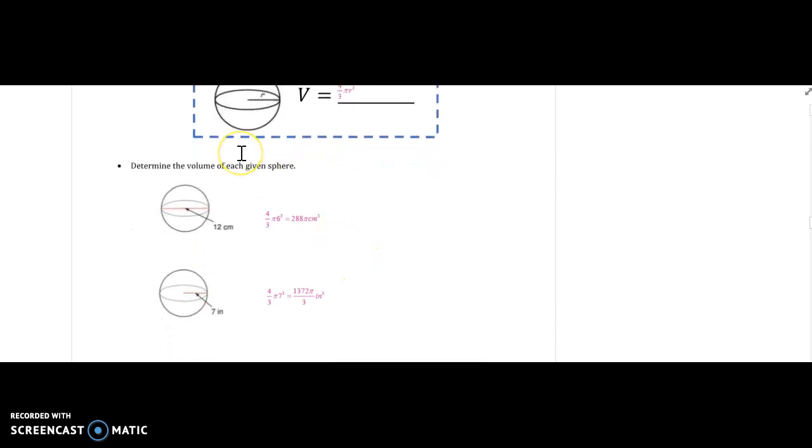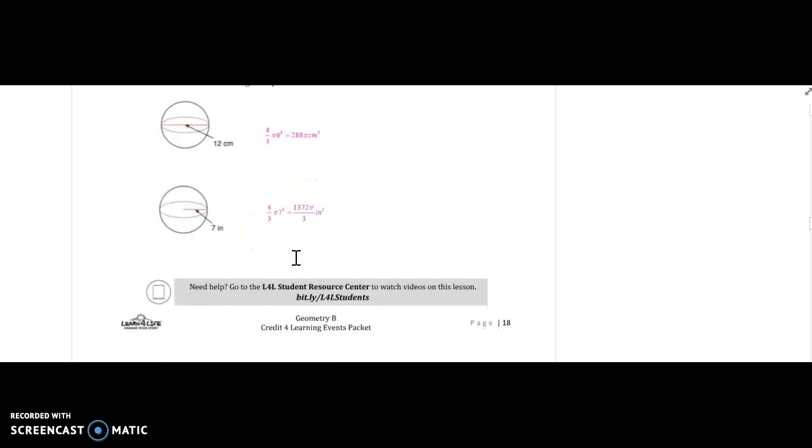So determine the volume of each given sphere. We do pi times the radius to the third. Here, all the way across is 12, so that means the radius is 6. We do pi times 6 to the third, and we multiply that by 4, divide by 3, and we should get 288. If you have a calculator in front of you, try that out. Make sure that you can get 288 pi. They actually don't multiply by 3.14. They just do 6 times 6 times 6 times 4 divided by 3. And that's 288 pi. So that's leaving the answer in terms of pi.